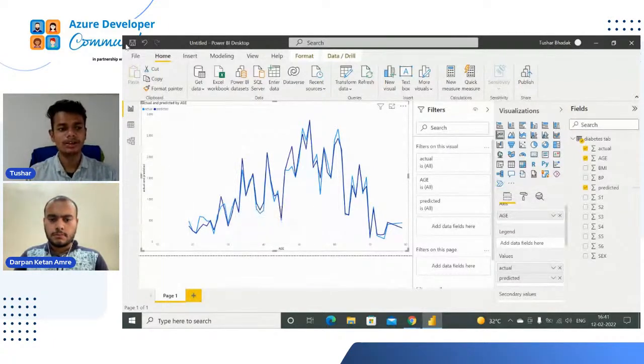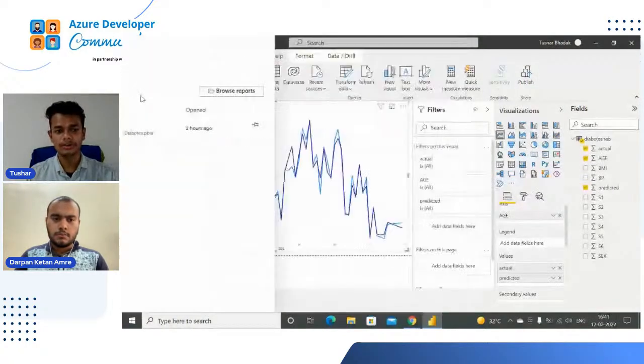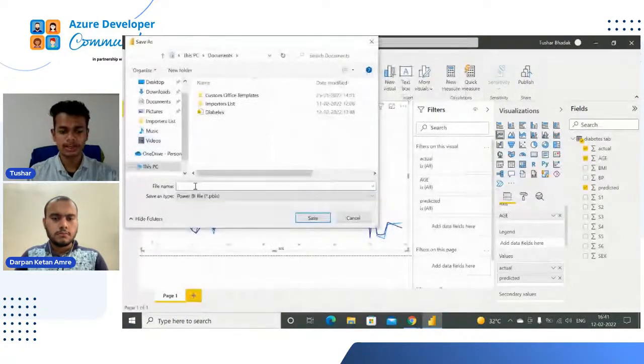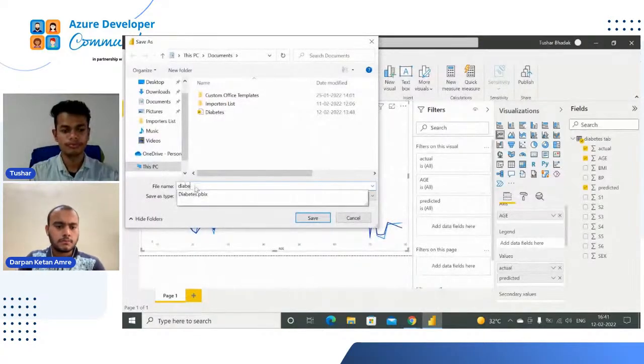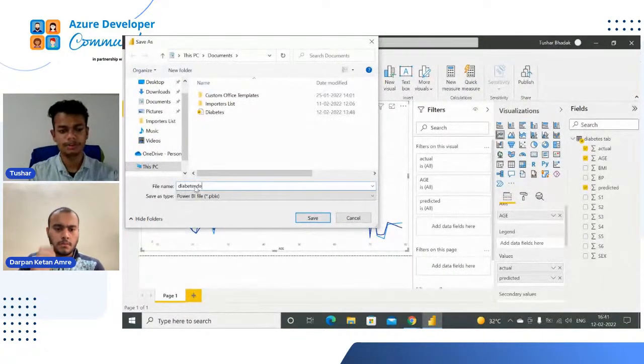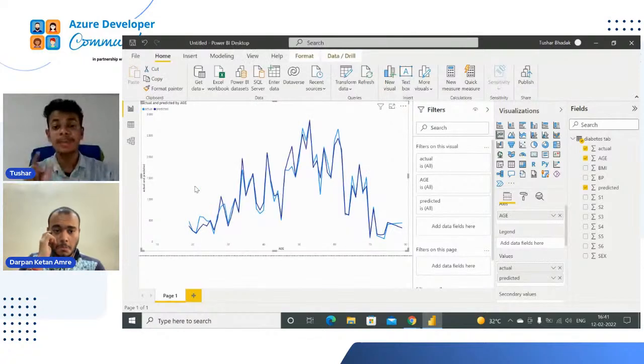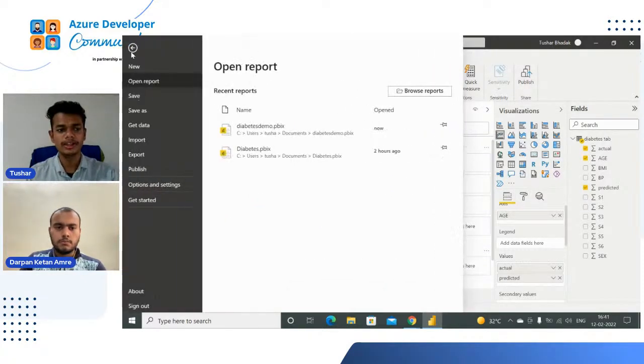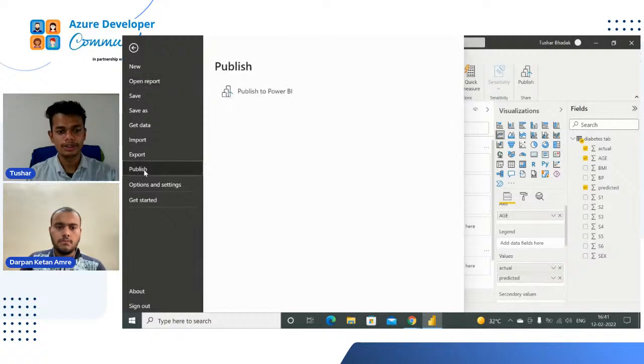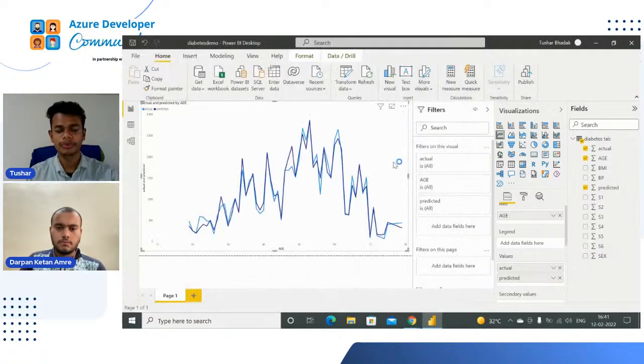So how can I publish it? Just click on File, and first of all, as you know, we have to save it, right? So I am saving it, and giving it a name called app. .pbix is the extension of Power BI reports. So it's completed. Now what I have to do is use this Publish button, or I can go from File and click on Publish, and publish to Power BI.